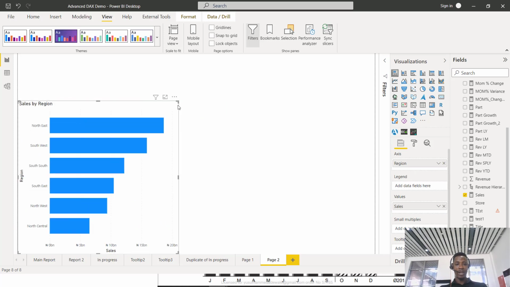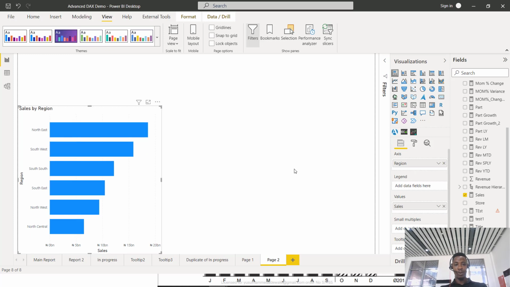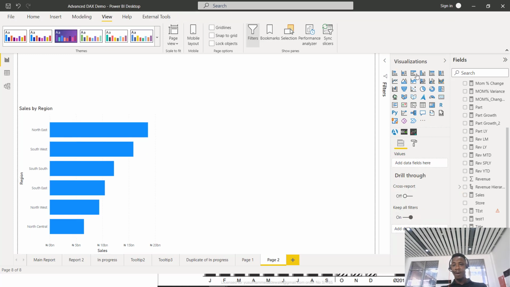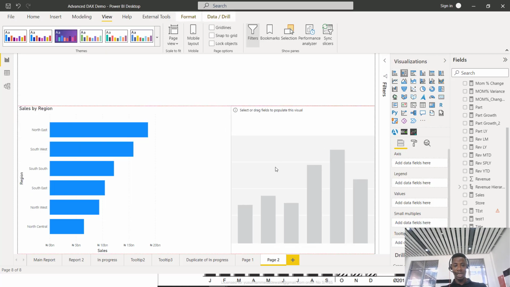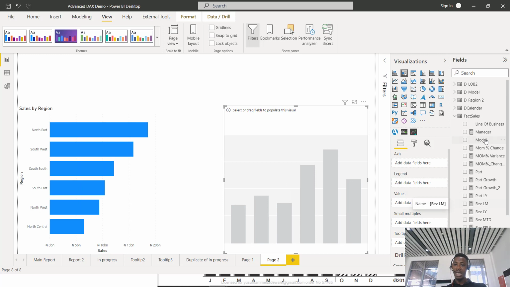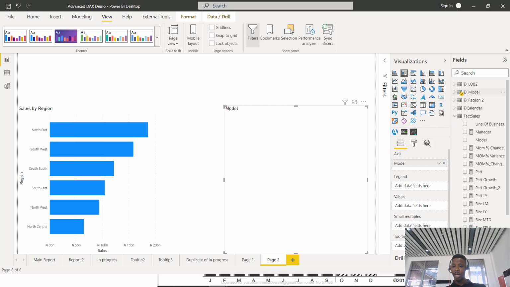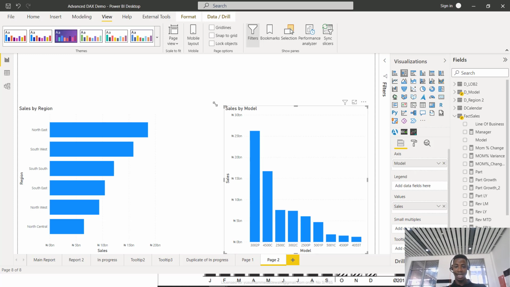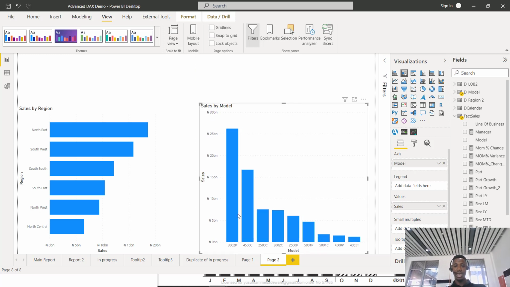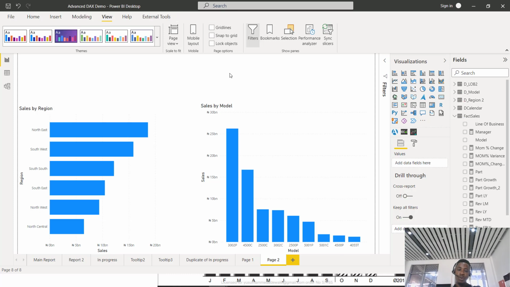Now let me create another chart for another example. So I'll click out here, come here, and pick another visual. Maybe I'll pick this column chart this time around. And what I'm plotting this time around is model by sales. So I'll just come to the model table, tick model, and also plot my model by sales. Here, if you look at this chart now, you can see that model 3002P has the highest sales. And in terms of region, North East has the highest sales, right? So this is just me plotting two charts, right?